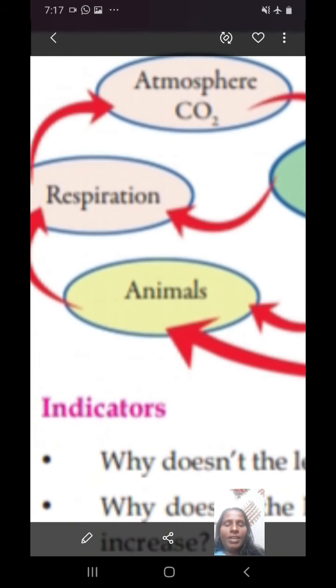From food, through the digestion process, the energy present in the food is released through the respiration process.